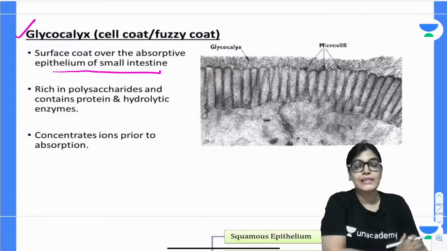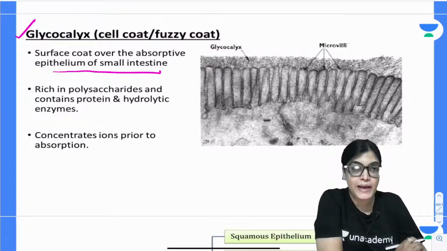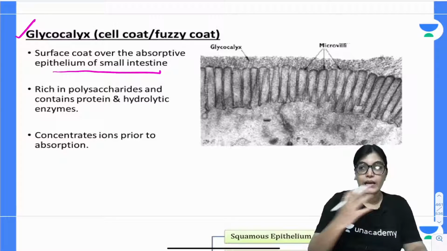It lies over the apical modification, on the outer aspect of the microvilli, as another covering, and that is called the glycocalyx. What is the function of this glycocalyx? It concentrates the ions prior to their absorption.